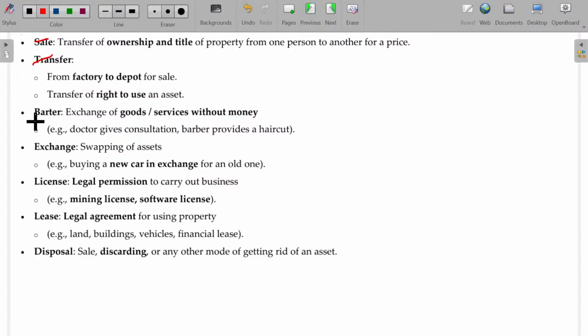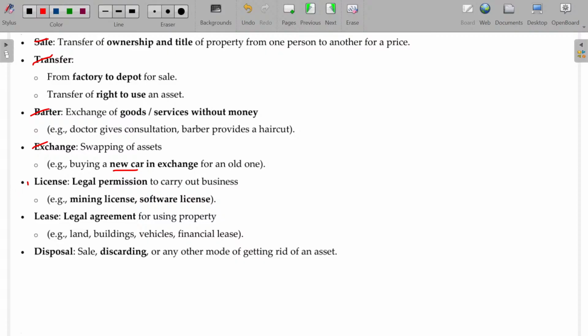Sale, transfer, barter. Exchange, swapping of assets. Exchange offer. You might have seen, give your old mobile or laptop, you will get the new mobile or laptop, where there is a small price adjustment, or give your old car and get the new car. Those things are exchange. So you have to understand the difference between barter and exchange. In case of exchange, new will be purchased by giving the old, along with additional consideration. So buying a new car in exchange for an old car.